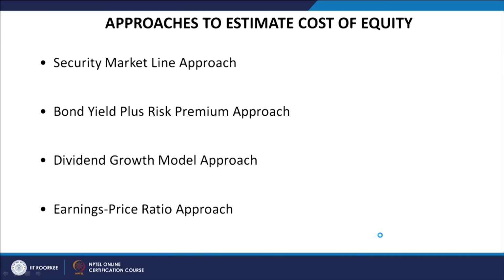Otherwise, we can use the other subjective approaches also, which are the bond yield plus risk premium approach, dividend growth model, and the earning price ratio approach. What are these four different approaches normally used to calculate the cost of equity to take care of the dividend issue? I will discuss with you at length one by one all the four models, but that too in the next class.